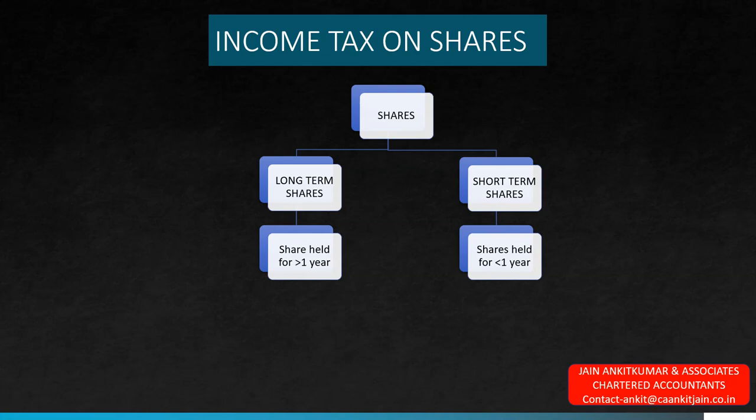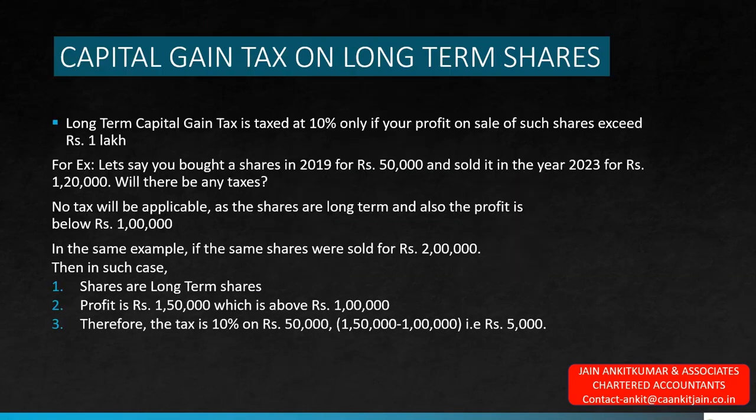Shares are generally divided into long-term shares and short-term shares, because the taxation is on the basis of the period of holding. If you hold a share for more than 1 year and then sell it, that is termed a long-term share, and the tax on it is called long-term capital gain tax. If you sell shares within 1 year of holding, they are termed short-term shares, and the tax on such is called short-term capital gain tax.